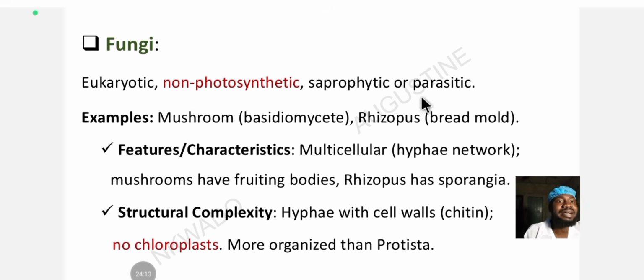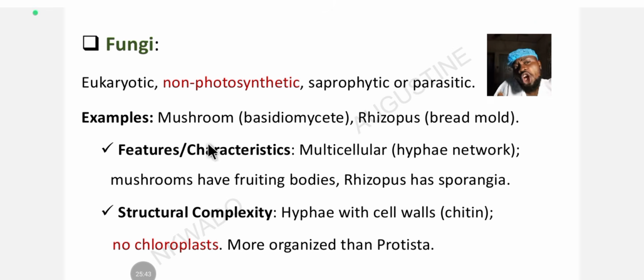Okay, and they can be parasitic fungi. Examples include mushroom, which is the basidiomycete. Okay, basidiomycete is the specific name for mushroom, but mushroom is the common name. The next example here is Rhizopus. Have you heard of Mucor mucedo? That one that grows on your rice and spaghetti at home. Where you don't cook rice, leave it for 5 days, leave it for 1 week, Mucor mucedo will grow on it. Okay, and they start decaying it because they derive energy from decaying matter, or from what? Biodegrading matter. All right. So it can also be called what? Bread mold. Okay, or Mucor mucedo.